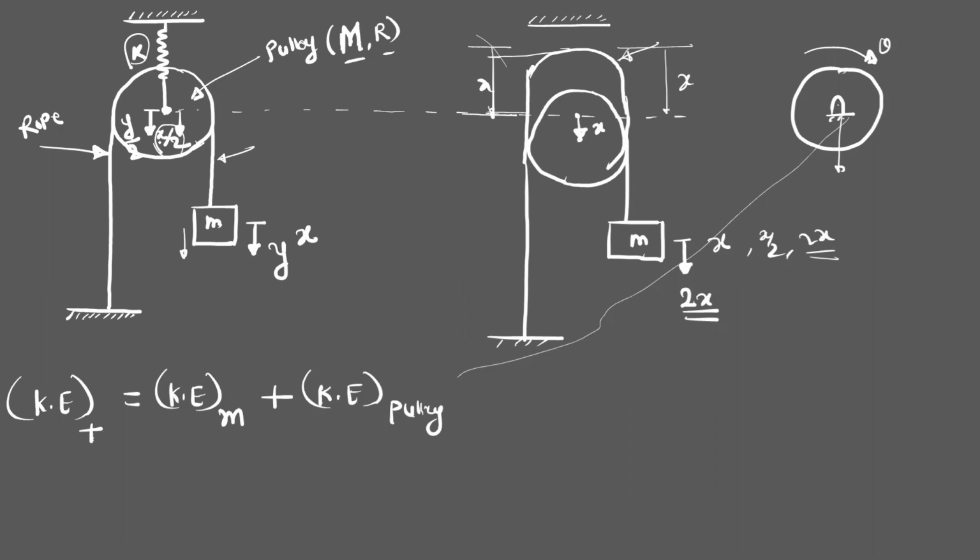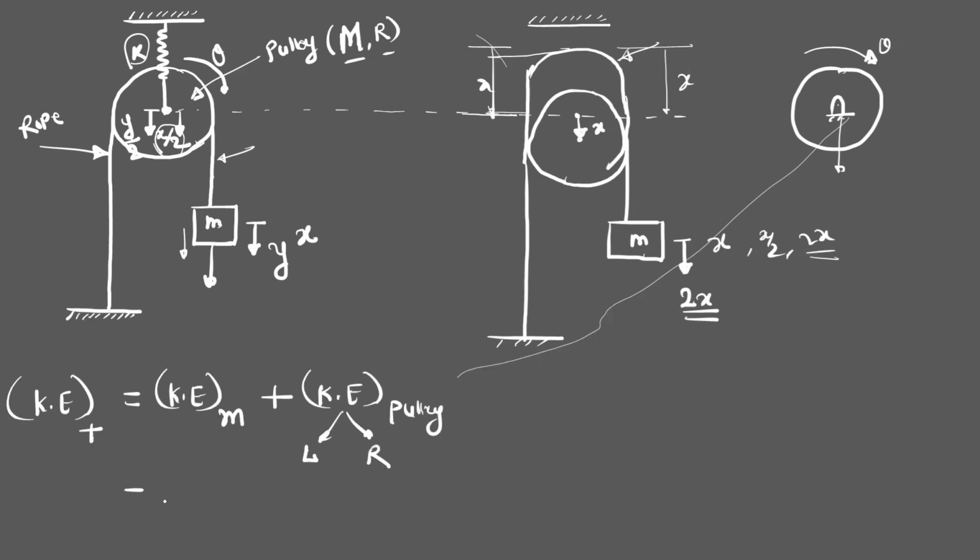At the same time, as there is friction between this rope and this pulley, when we pull the mass M in the downward direction, this friction will cause the rotation of this pulley by angular displacement theta. So we have to consider both energies for the pulley. One is linear kinetic energy and second is rotational kinetic energy.